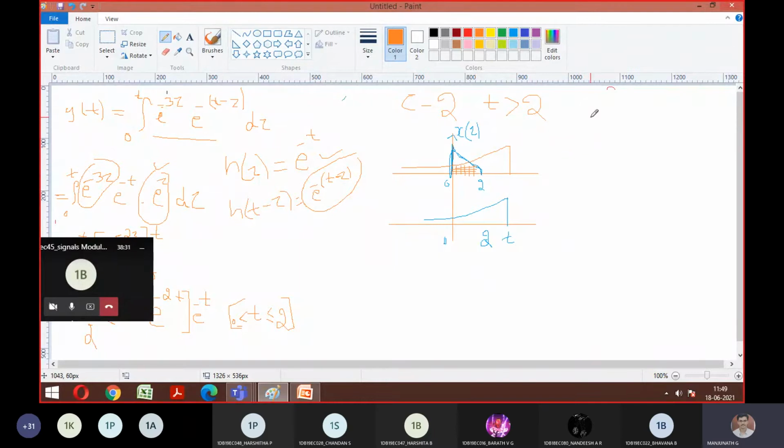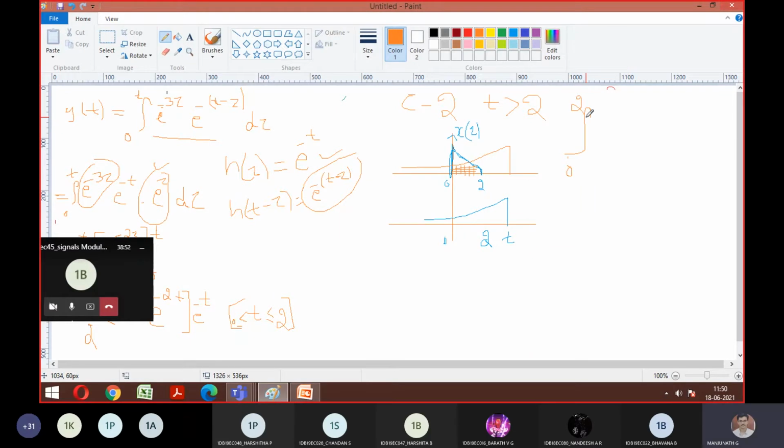So now tell me, what is the interval I can take? See, from minus infinity to 0, the signal doesn't exist. The signal exists between 0 to 2 only. Again, after 2, there is no signal. So we can take the interval from 0 to 2 and get the answer. I hope everyone got the logic.